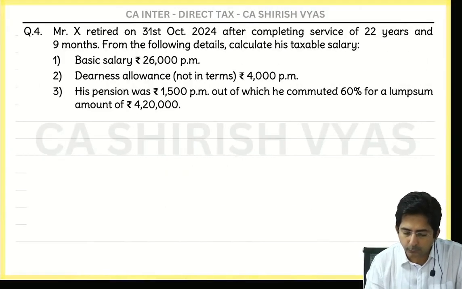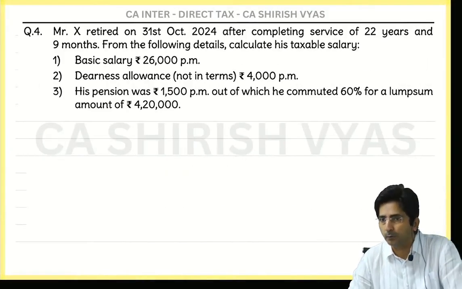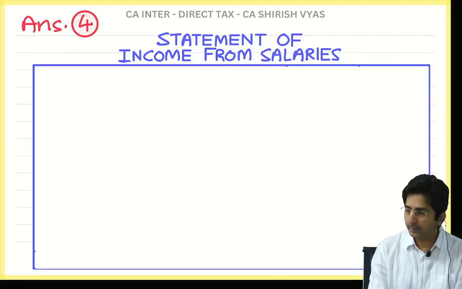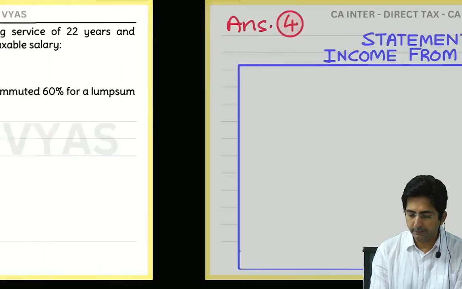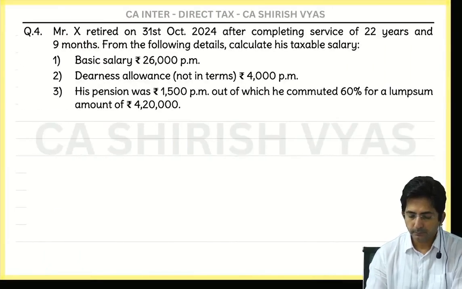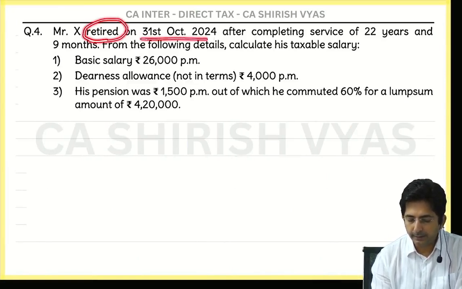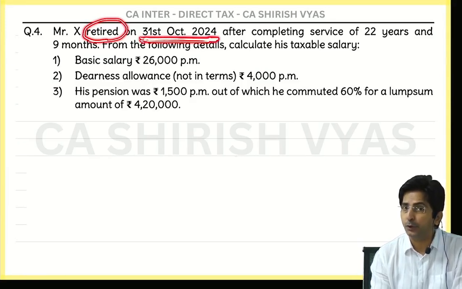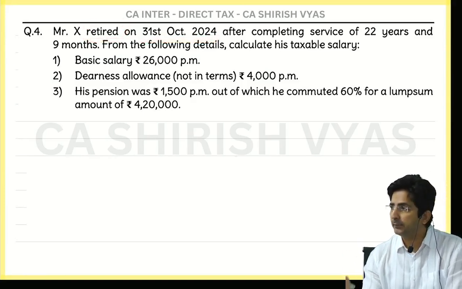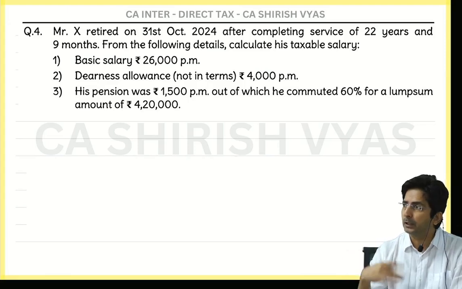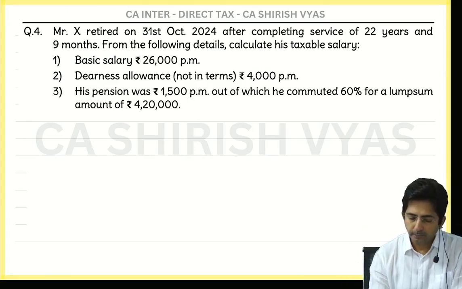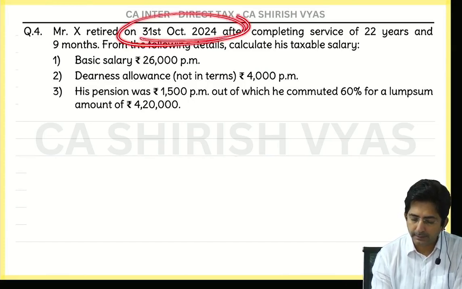Now this question is from the book only. Question number 4. Ready? Now read the question. Read what is given. Mr. X retired. Circle the word retired. Underline the date. And what did I say? Whenever you see a question on retirement, you should draw a timeline. Otherwise, what mistake will happen? Everything per month you will multiply by 12. But he did not work for 12 months. He retired in the middle.